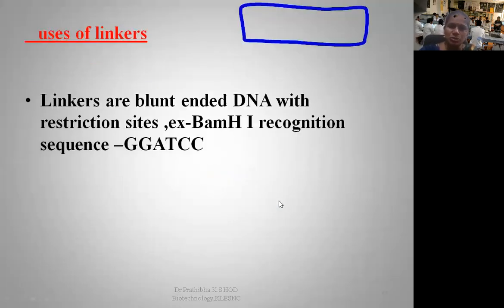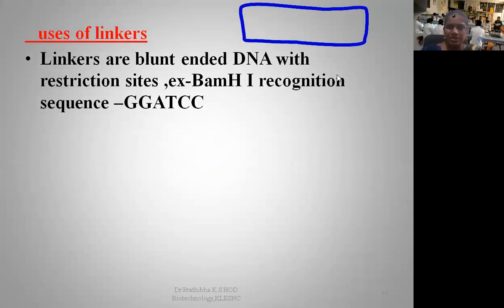Now let us go through uses of linkers. This is the typical linker. On either side you can see the blunt-ended DNA molecule. This is the representation of the linkers. Both sides you can see the blunt-ended fragment. But when we treat with the specific restriction enzyme at that unique restriction site, when they give the cut, they are going to give the sticky-ended DNA fragment.